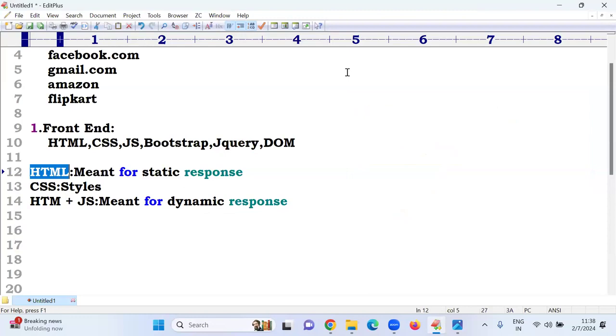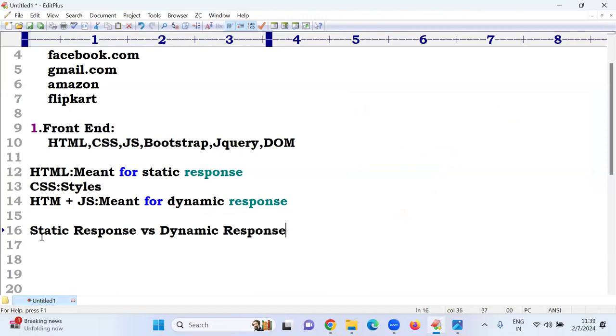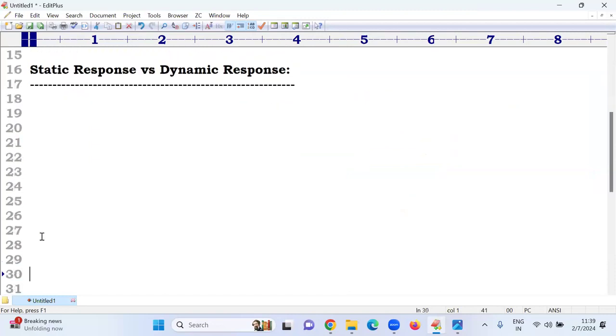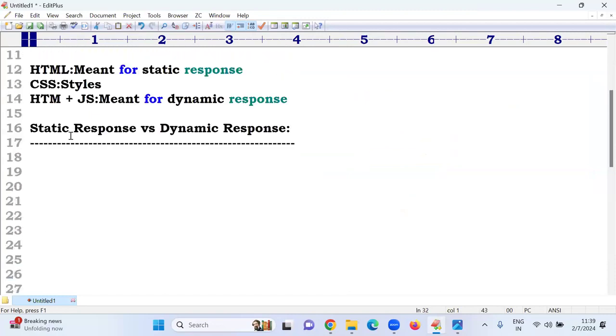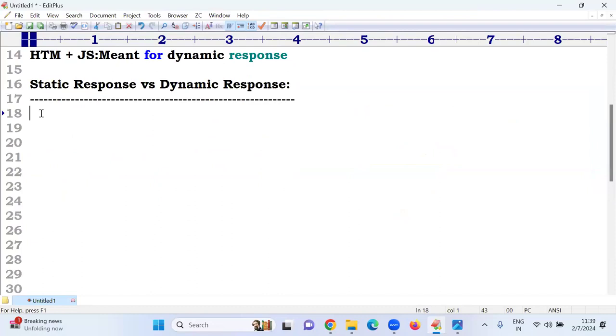But the major important question is, what is static response versus dynamic response? This is a very important question, wherever you go, it is the first one. Anyone, what is static response?